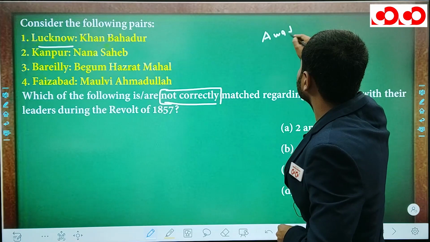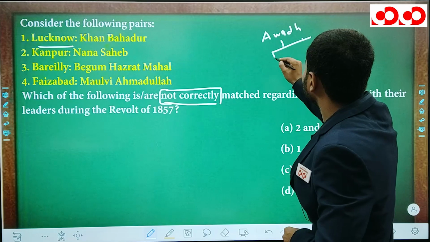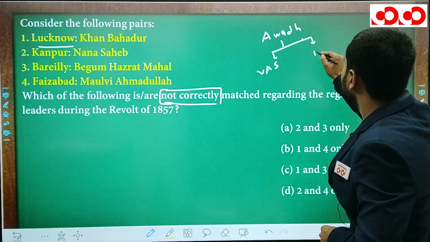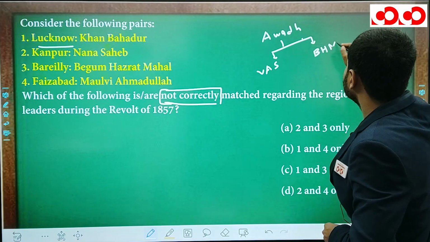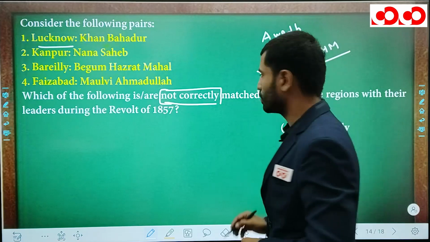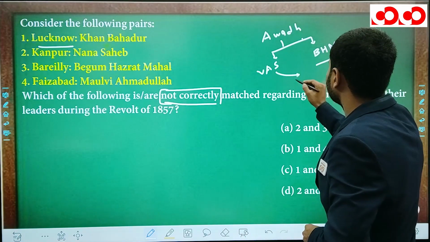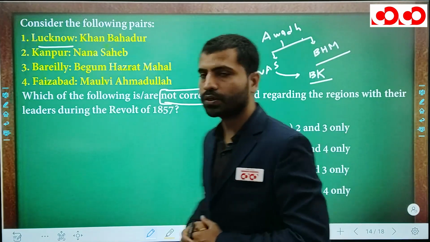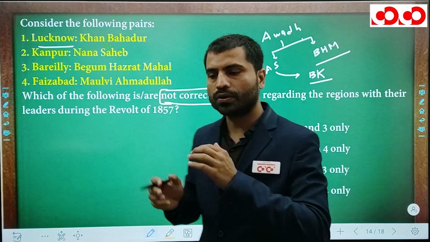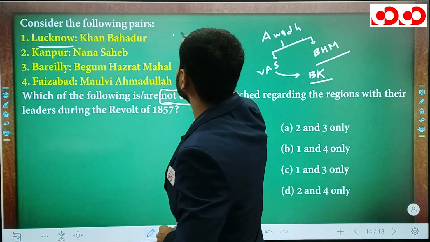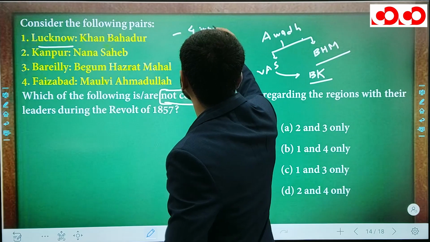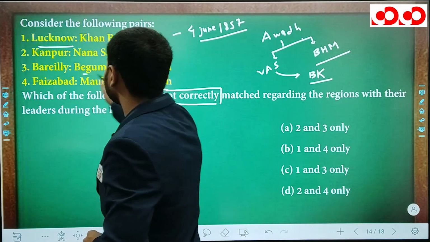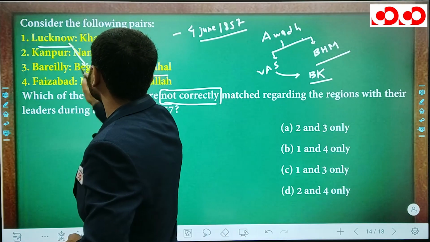So let's discuss Awadh. The Nawab of Awadh was Wajid Ali Shah, and the Begum of this Nawab was Begum Hazrat Mahal. She is also known as Mehak Pari, and the son of Wajid Ali Shah was Birjis Qadir. Remember the name of the son. The revolt broke out on 4th June 1857 in Lucknow, under the leadership of Begum Hazrat Mahal. Lucknow is related to Begum Hazrat Mahal.